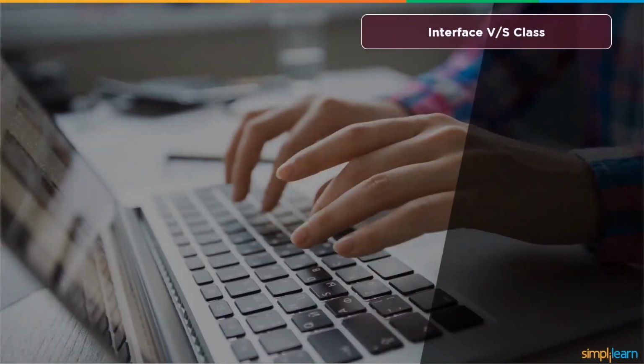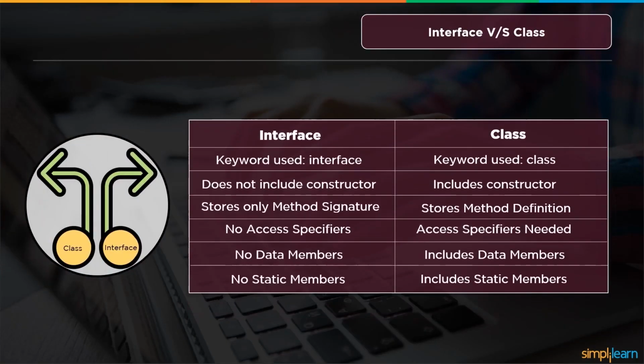So just to kind of hammer it home, what is the difference between interface versus class? The keyword used for interface is interface. The keyword used for class is class. Interface does not include constructors, whereas class has its constructors in there. Interface stores only method signatures, whereas class stores the actual definition. So just the signature versus a full method in there.